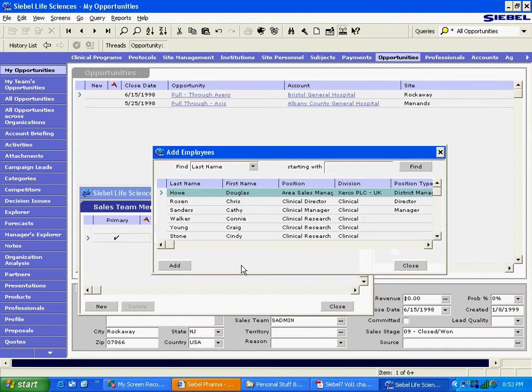Do you think sometimes you would want an account to be a part of this pick applet too, so that you can make it a part of the sales team on this opportunity? Actually, it doesn't sound right. Why would a company, an account, work with us? But here, remember the definition of account? Any company which is not us is our account. So let's say if it's a partner company, then obviously that partner company will be set up as an account in Siebel, right? And that should be available in this pick applet. So that means sometimes an account could be available.